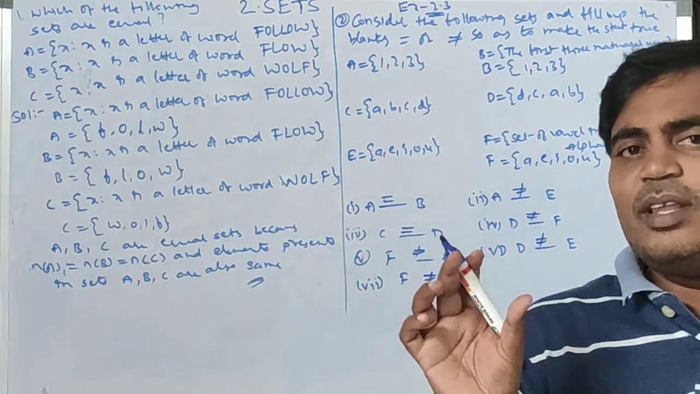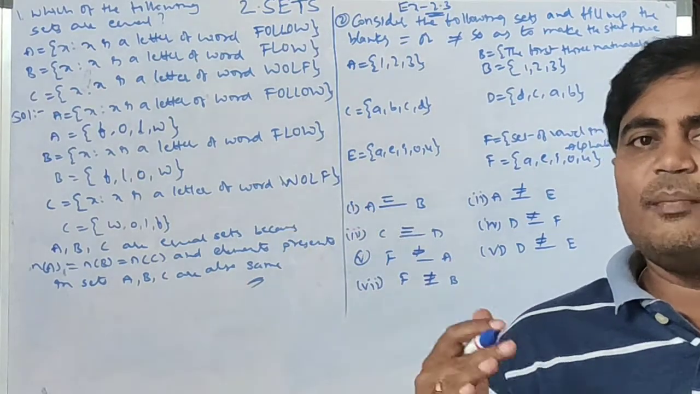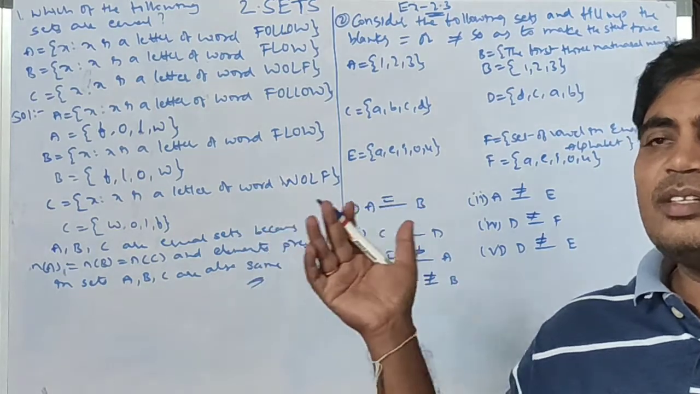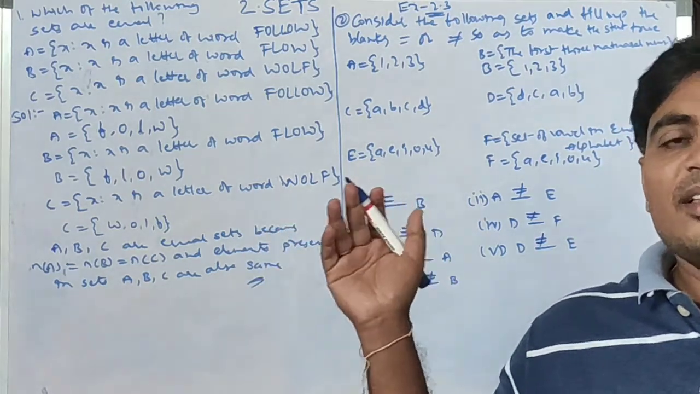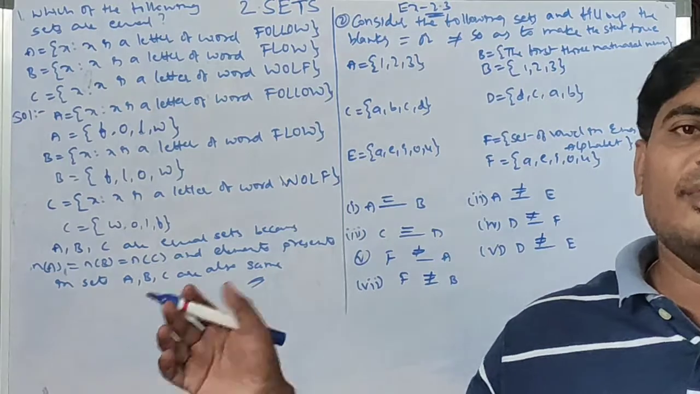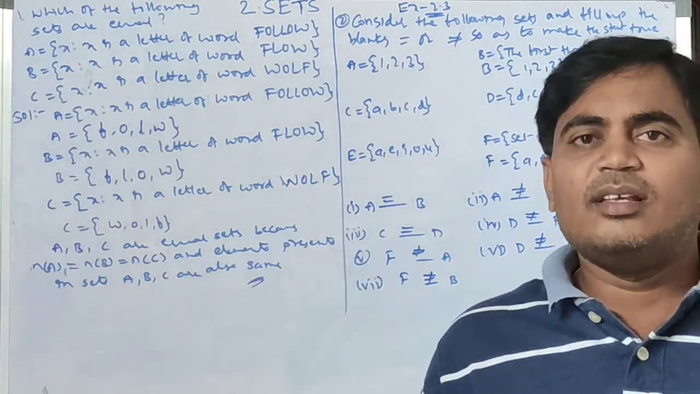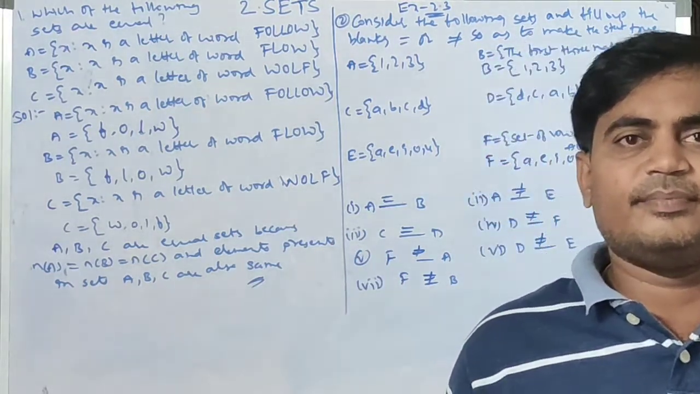If the number of elements are equal, then we need to compare whether the elements present in those sets are the same or not. If those are also the same, then the sets are equal sets. Okay, next.